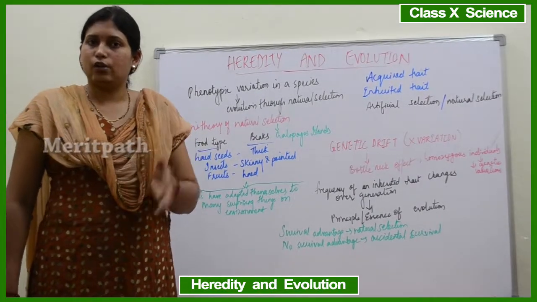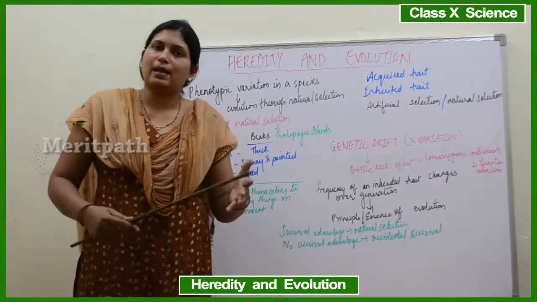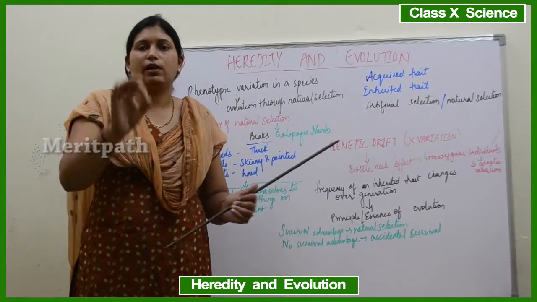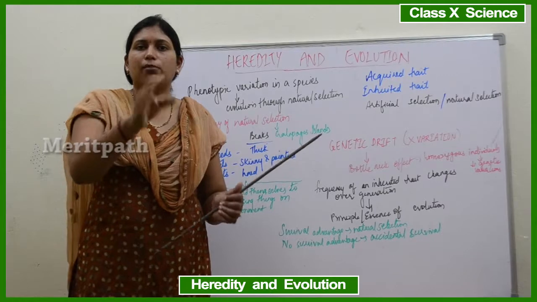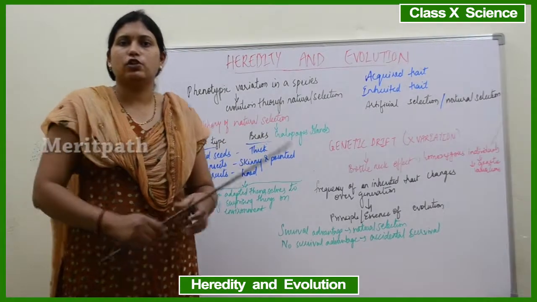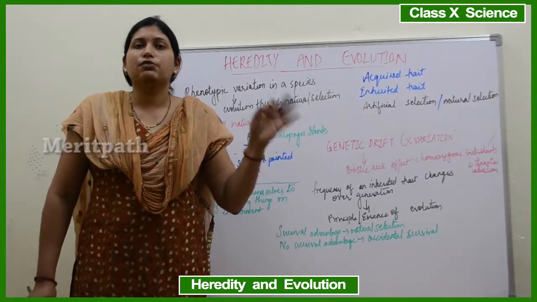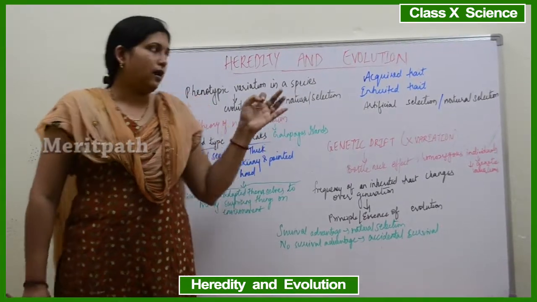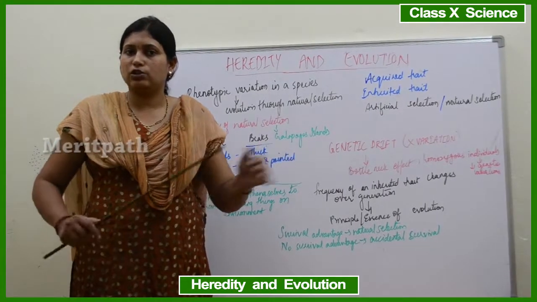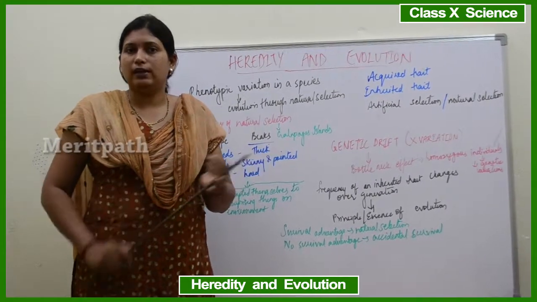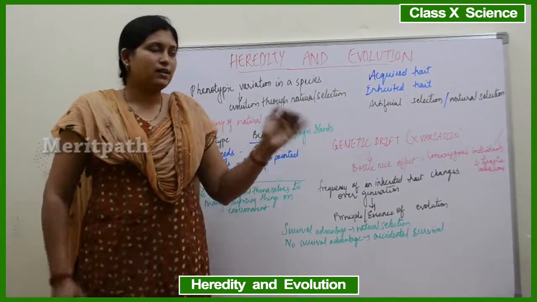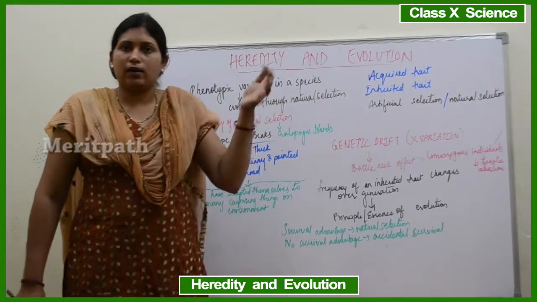We are cutting the tail of the parent mother because of plastic surgery or maybe some other reason. But now since we have cut the tail of the mouse, the mother's tail will be short. But will this short tail feature transfer to the next generation? No, because we have nowhere connected with the genes or the germ cells. We have nowhere touched the germ cells or the DNA of the parent. We have cut only the external appearance. That is the main difference between an acquired trait and an inherited trait.